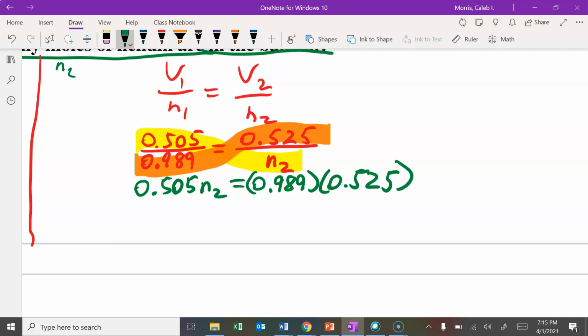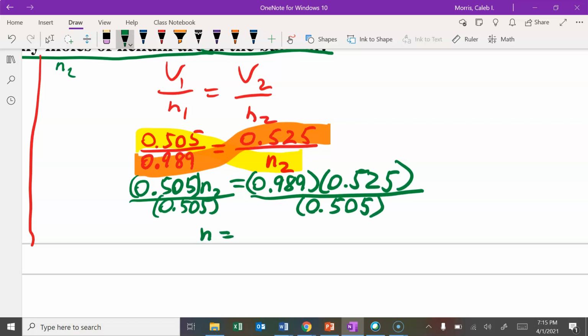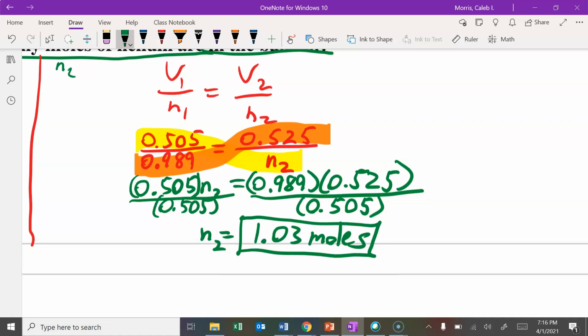Then I want to divide both sides by this 0.505, which is what's being multiplied by N2. When I put that in my calculator, I get 1.03 moles. Remember, N is in terms of moles.